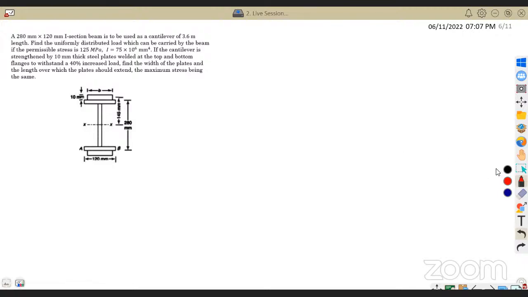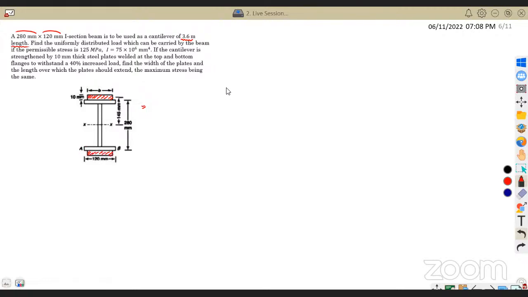Okay, right. So it's a very good question. A 280 mm cross 120 mm I section beam is to be used as a cantilever of a 3.6 meter length. Okay, so they said that it's an I section beam. An approximate beam cross section is given here, but you could see that there was something extra here. What is that? We will see it later. Okay, there was something extra here in both top and bottom.